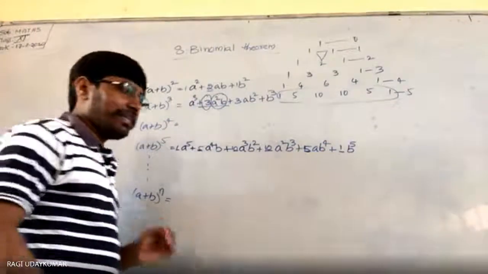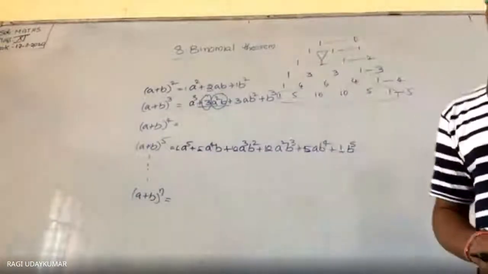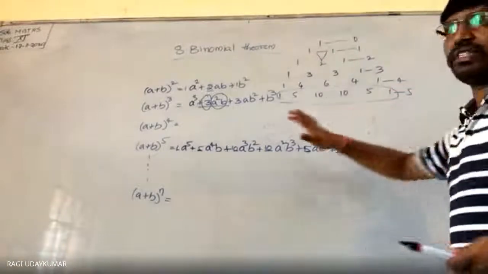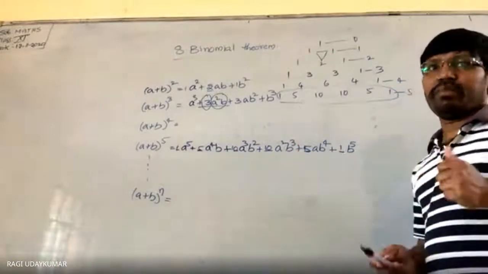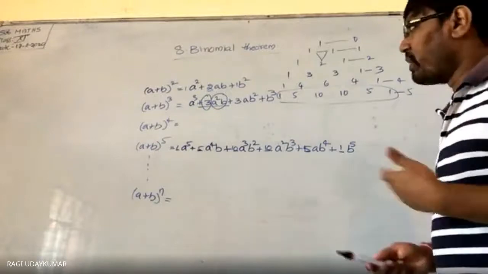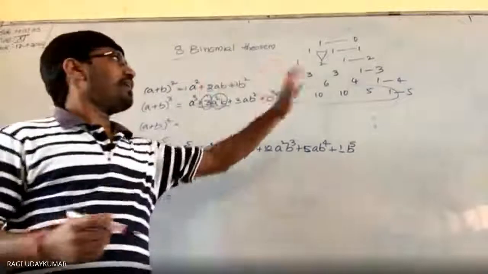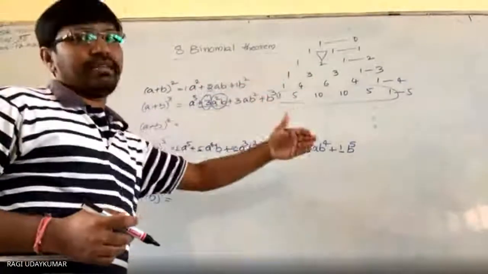But what is the drawback in this method to find out the numerical coefficients? This is only for finding numerical coefficients of any binomial expansion. One drawback is there. What is the drawback?